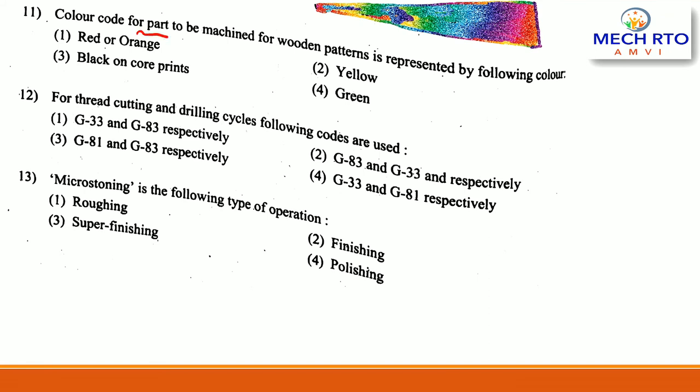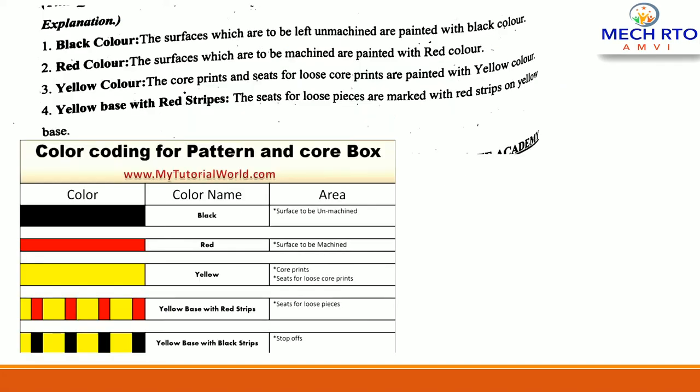Color code for a part to be machined for wooden pattern is represented by the following color. So here options are red or orange, yellow, core, black on core print, green. Here the correct answer is answer number 1, red, orange, right? So here you can see black color is used for the surfaces which are to be left unmachined.